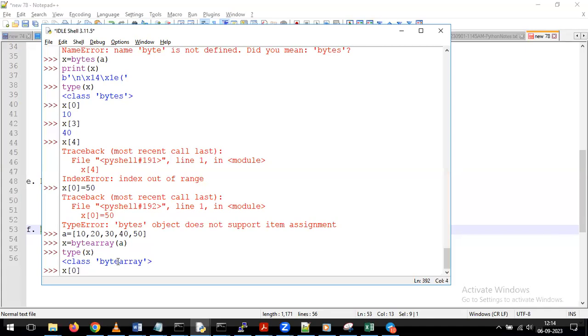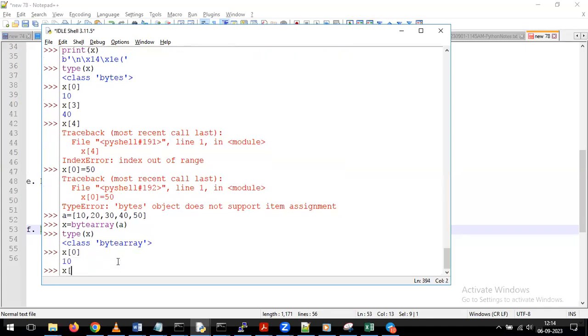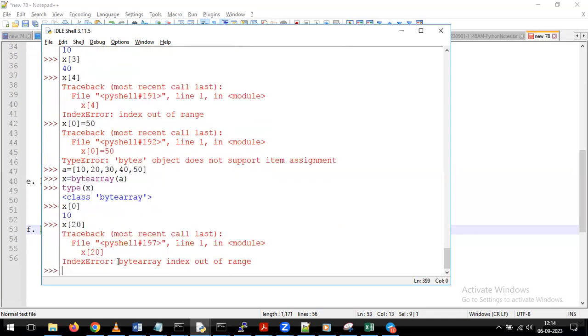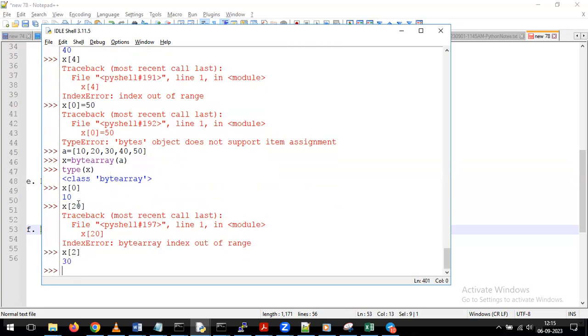If I'm giving x of 0, we are getting output as 10. If I'm giving x of 20, you can get output as a, sorry, it's my mistake, x of 2. If I'm giving x of 2, what will happen? 0, 1, 2, we are getting output as 30. So this is the way we can get the values on top of your byte array.